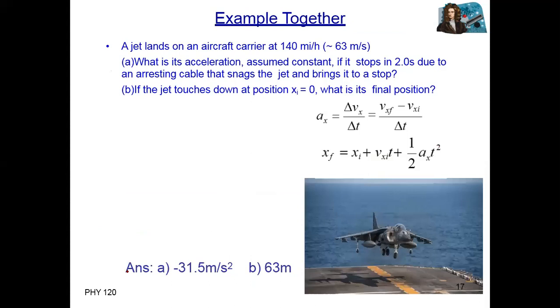Now our first question is: a jet lands on an aircraft carrier at 140 miles per hour.